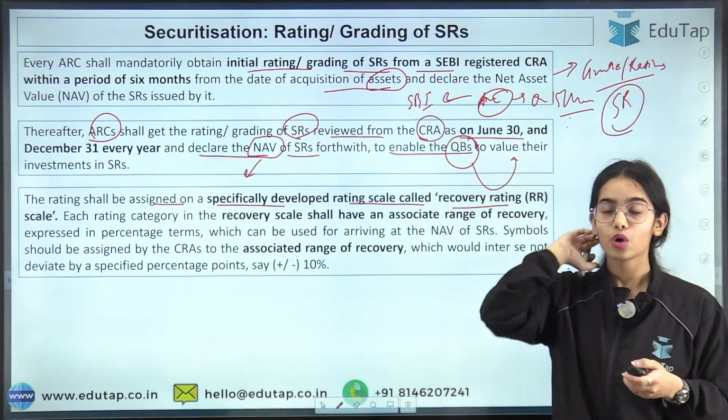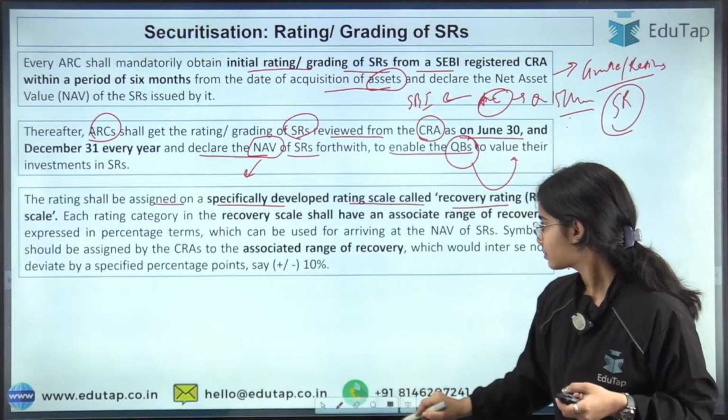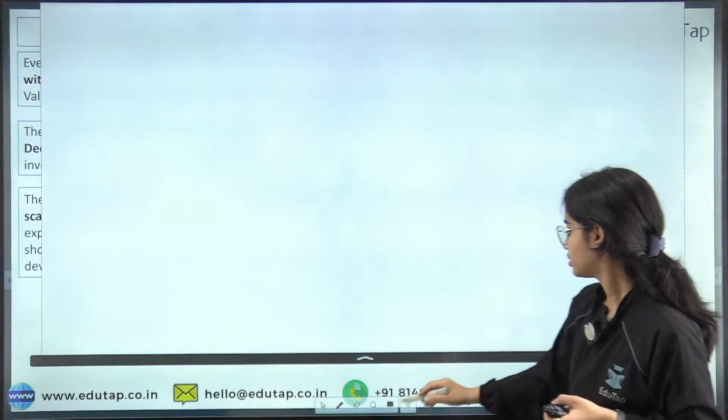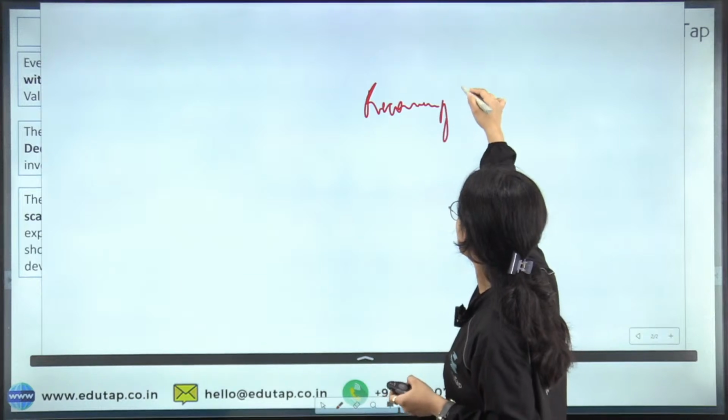Let me tell you the whole idea of this recovery rating. See what happens, the recovery rating.